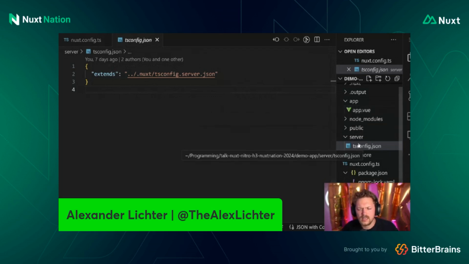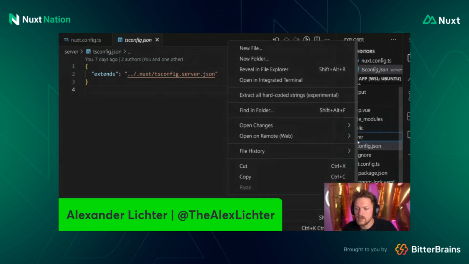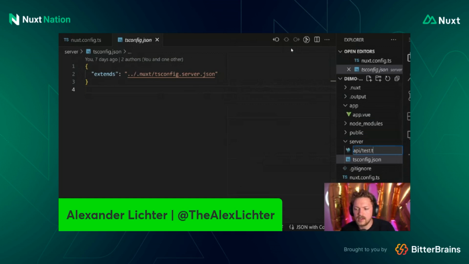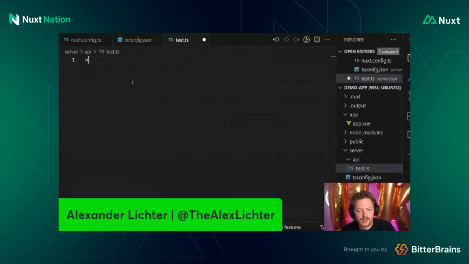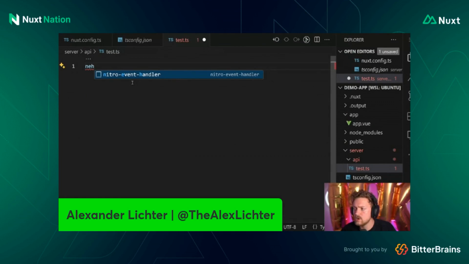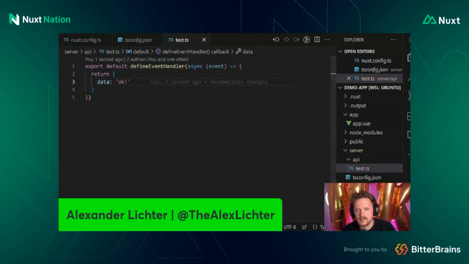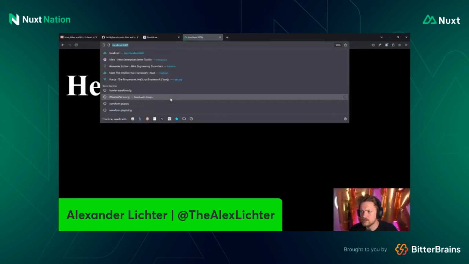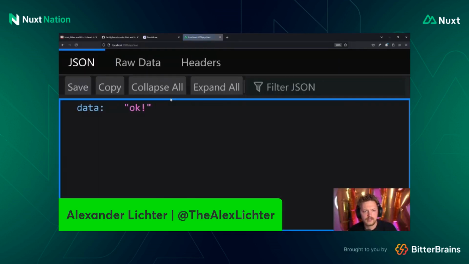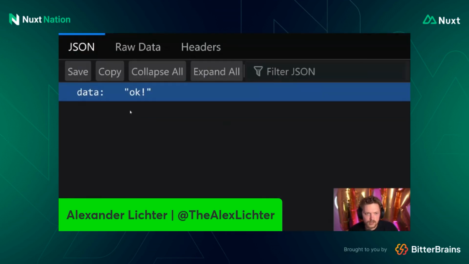This has also been like that before, but it still helps to say, okay, everything on the server, different auto imports, and so on. And we can just start by creating API test.ts here, server's running. What I usually do is use a functionality called Nitro event handler, here a quick script from the VS Code snippets that I set up, and I can say return, and here we say data, okay. Save this. Now we go back to our browser and just say /API/test. And here we see data, okay. Because I'm in Firefox, we also have this nice JSON viewer. There are probably some Chrome plugins for that too.